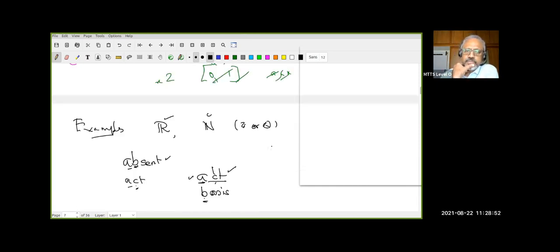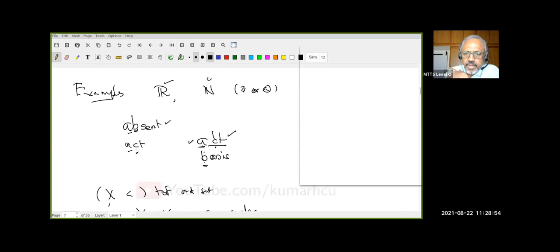Go back to this one. If A and B differ, then I will look at only the first thing. If A is less than B, then this comes first. And let's look at this. If both are equal, then I look at the second one. Whoever comes first will be less than the other. Quick, what is there to understand? This must be easy.